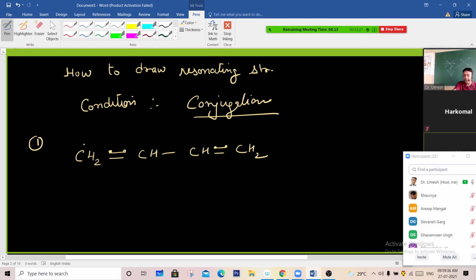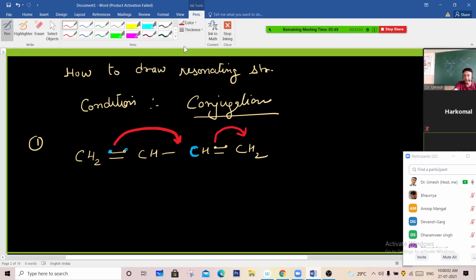Now understand that this carbon atom can make 4 bonds only, right? If this pair of electrons comes in between and starts making 5 bonds, the weak bond will be broken.